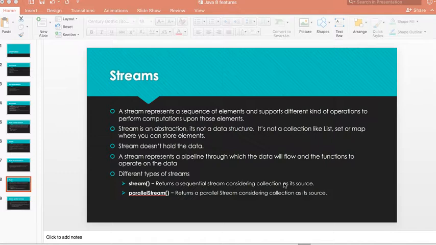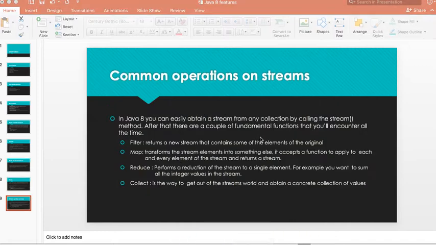The stream method returns a sequential stream considering the collection as its source, and the parallelStream method returns a parallel stream, which takes advantage of multi-core processing. And these are some of the Java 8 stream methods. Filter will filter elements from the stream.